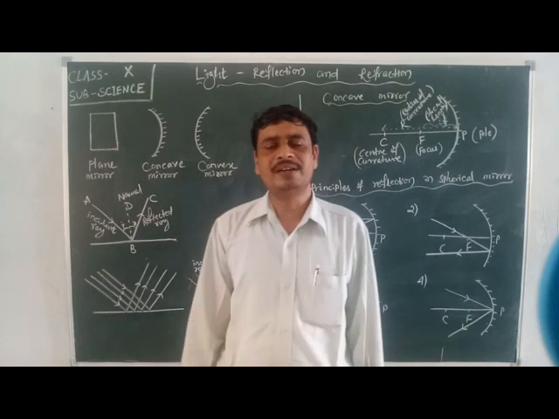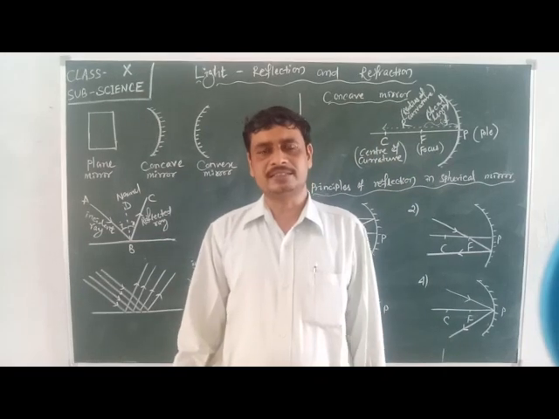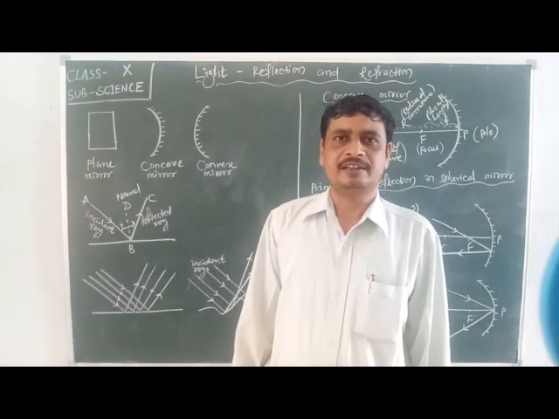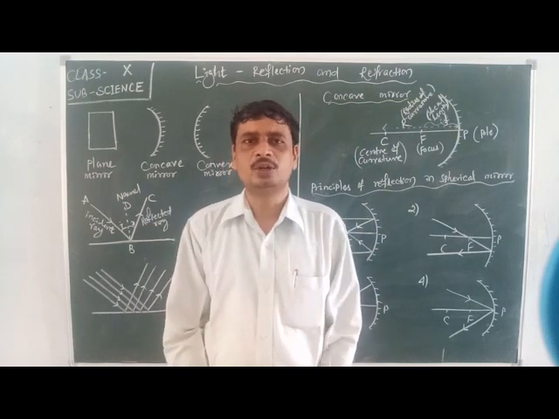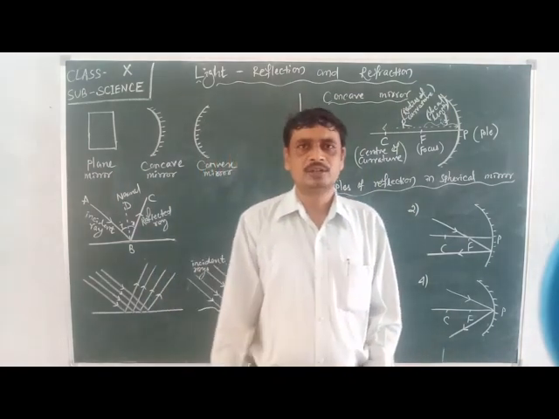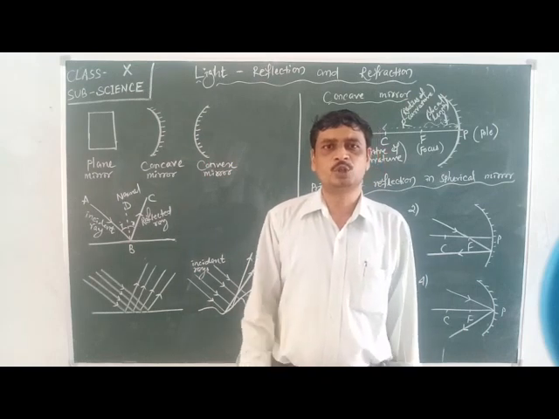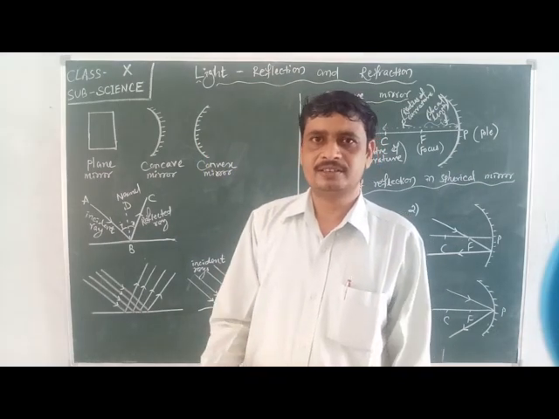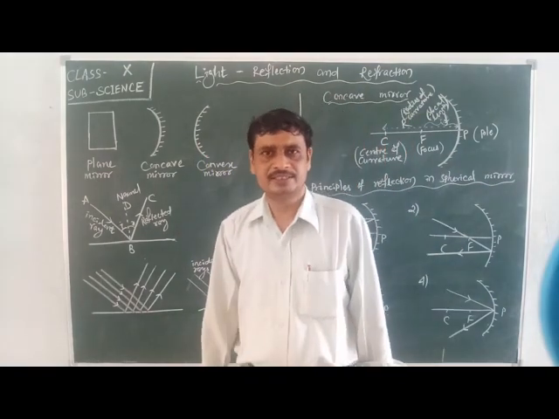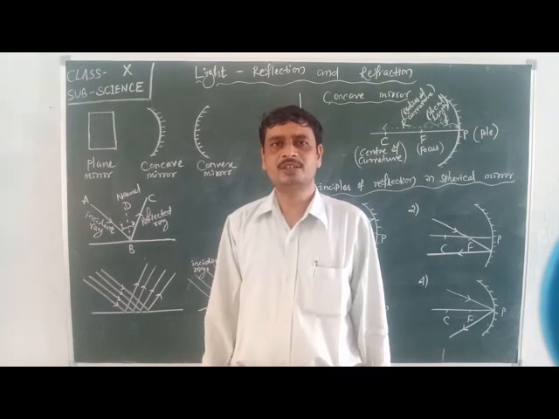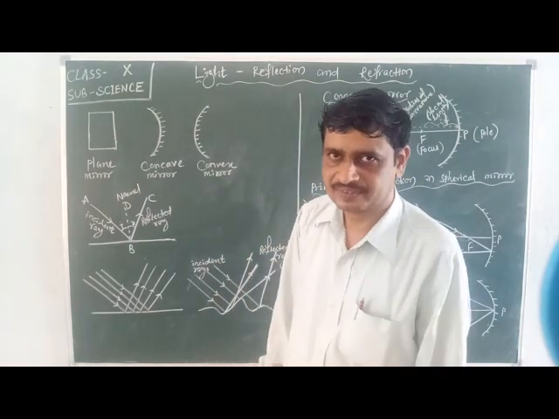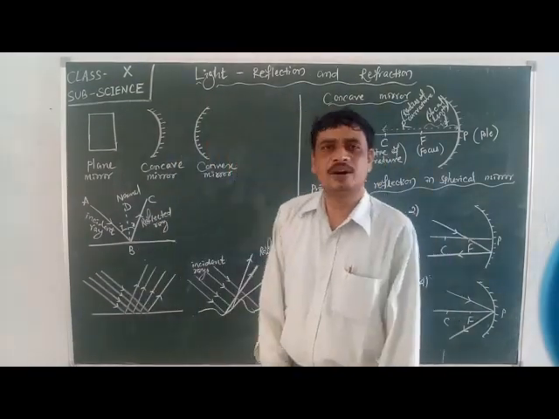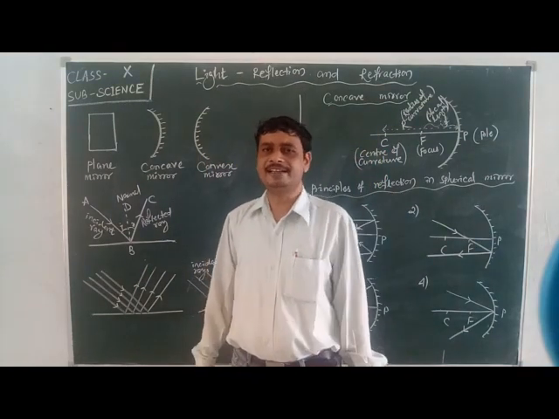Like in daytime, we can see the things which are present in our surroundings, but at night or when no light is present, it is required to turn on a bulb or any lamp to light up, then we can see the object. But in the dark, we are not able to see the object. Why and how do we see the object? The question is, how can we see any object?